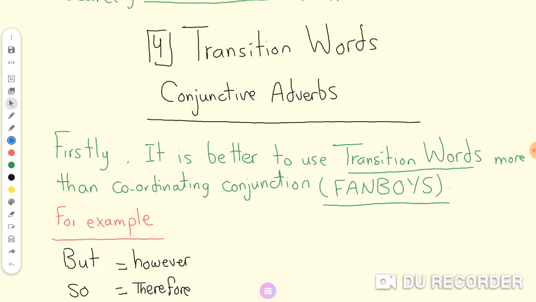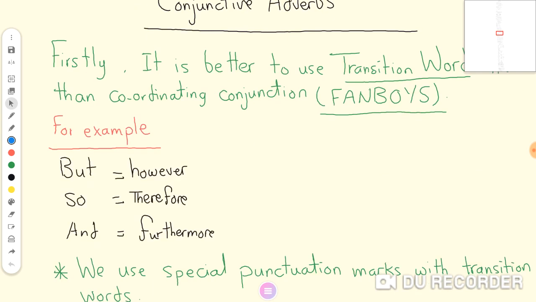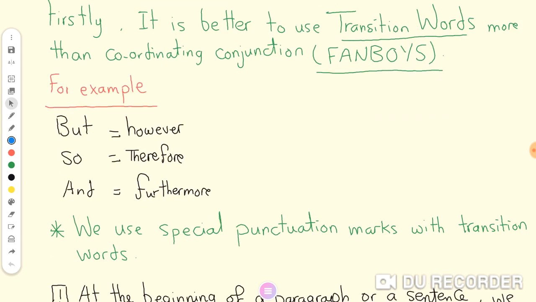Transitional words, their function is to show the relationship between ideas in the paragraph or show the relationship between paragraphs in a whole text. For example, when you write, it's better to use however instead of but, therefore instead of so, furthermore instead of and.